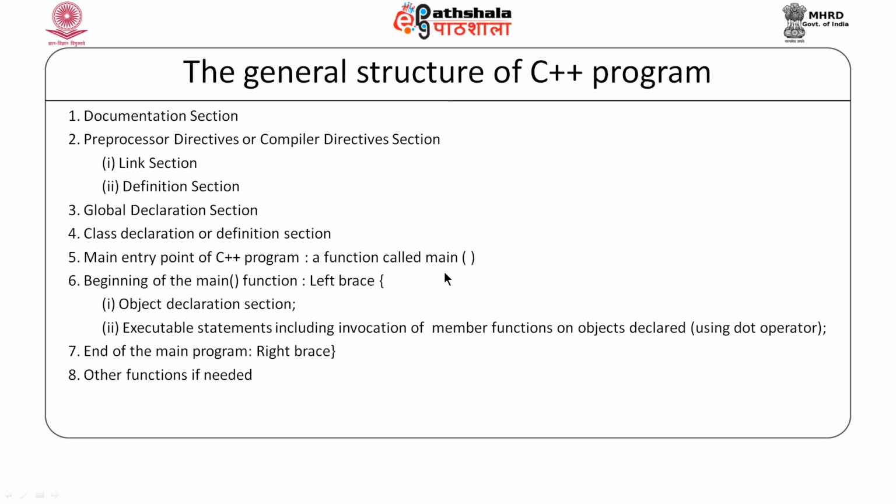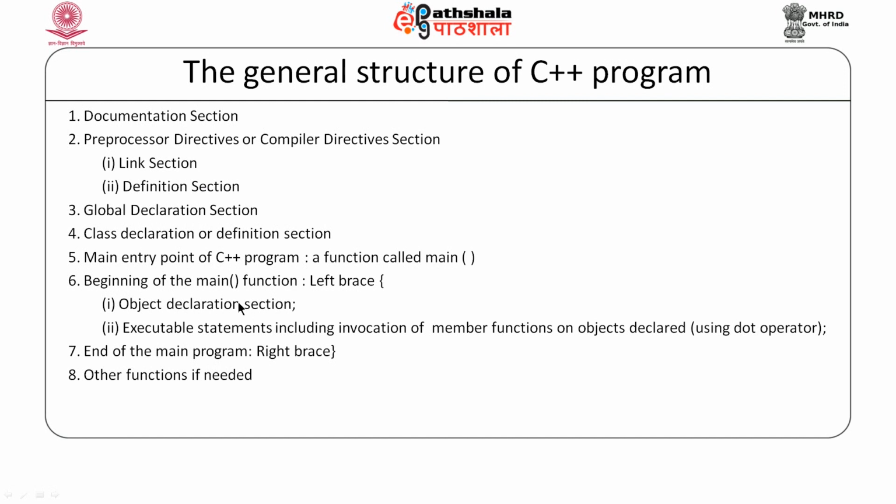When we write the hello world program, we will see the prototype of the main function. It would be main with or without parameters, and the return type would be either void or int. After the header of the main function, we begin the main function with the left bracket, and within that function we may declare the variables which we want to be used locally in the main function.